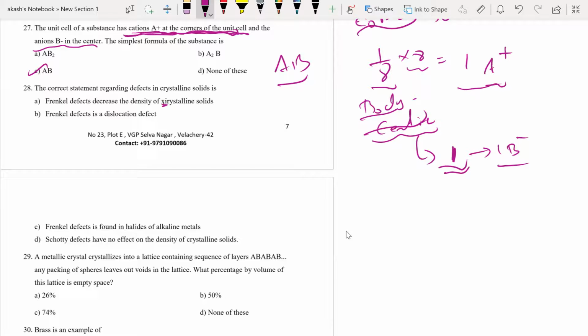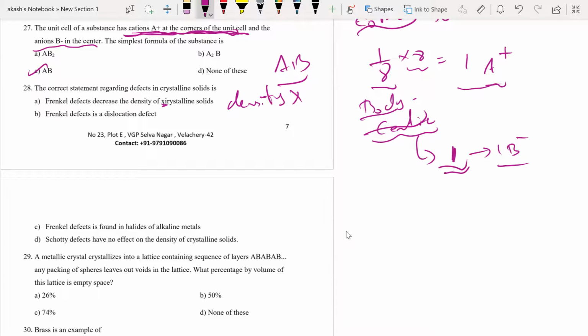No, sir. What does it do then? What does Frenkel defect do to the density? Sir, it does not affect the density, sir. Exactly. Right. So Frenkel defect has nothing to do with the density.